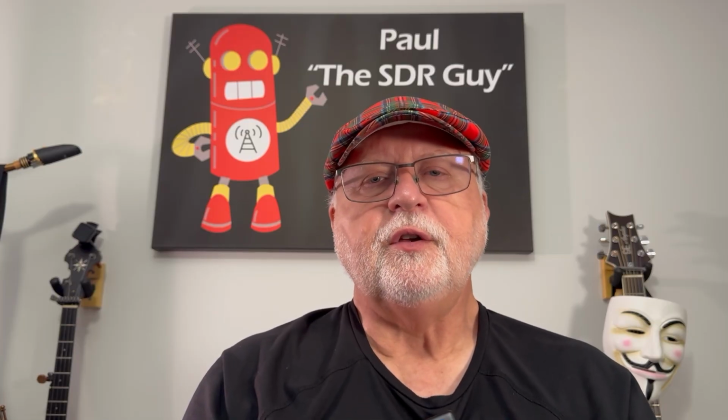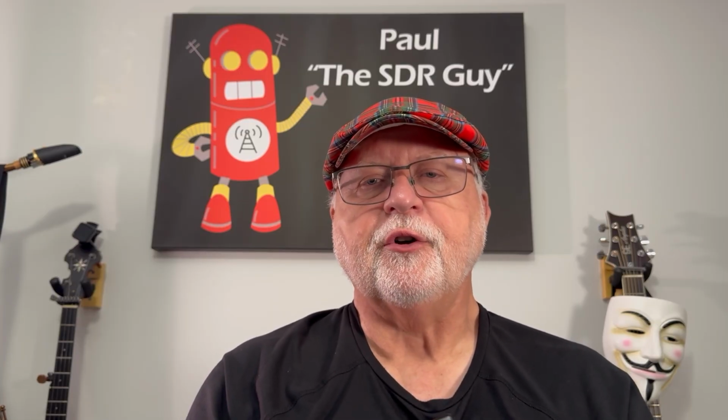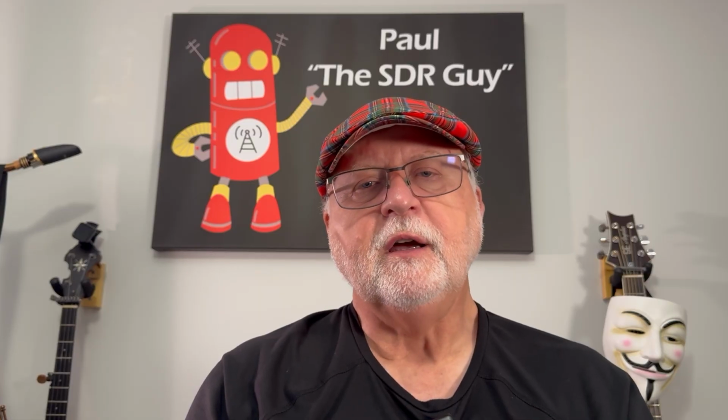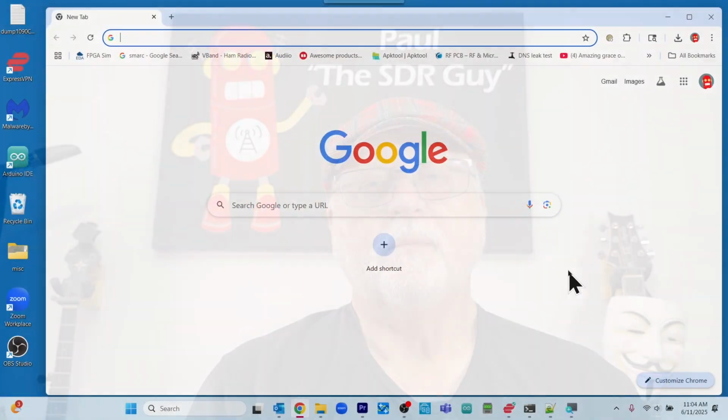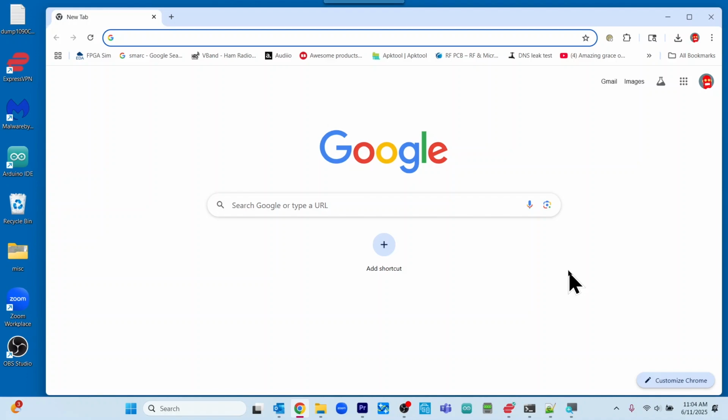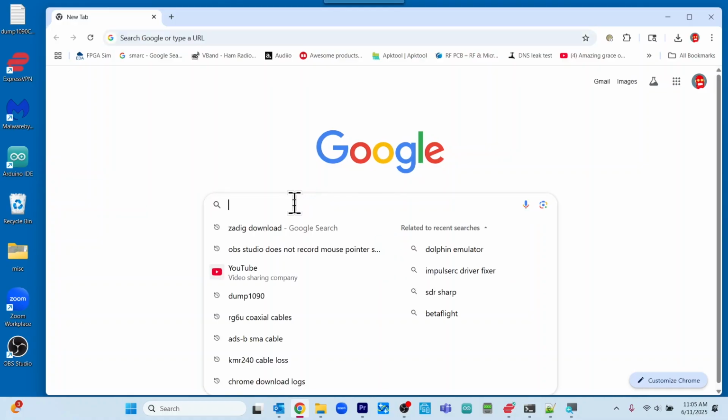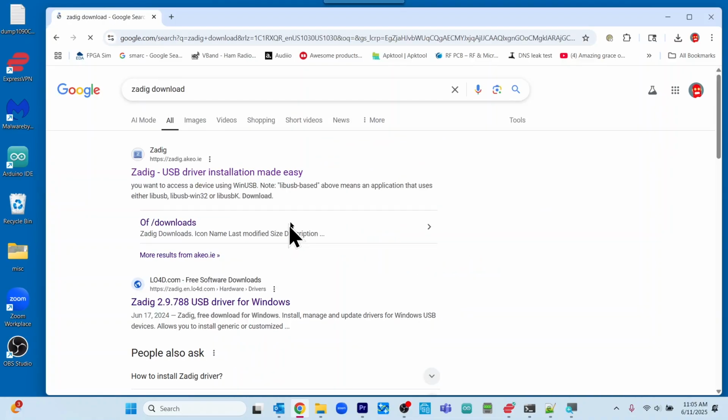At this point, I'm going to switch to my screen capture software so that you can follow me step by step. The first piece of software that we are going to download is Zadig. So we're going to come up here and type Zadig download, and we'll go ahead and search for that. We want to click here, Zadig USB driver installation made easy. I will be putting all links in the video description. So we're going to click here.